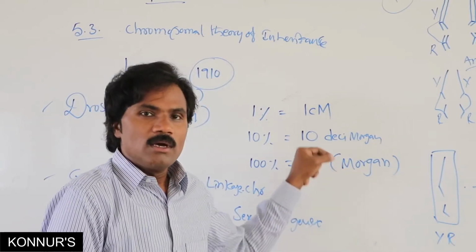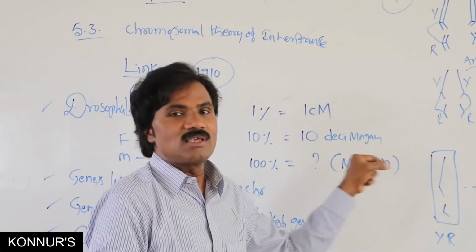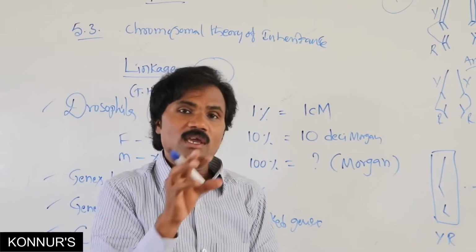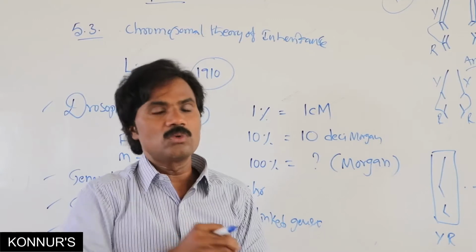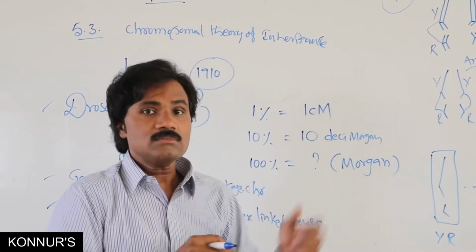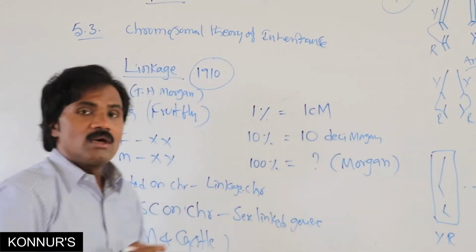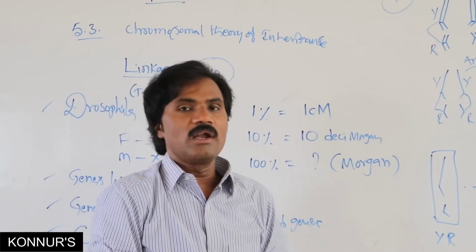More probably these linked groups are present on X, that is X-linked. These linked genes are normally recessive and more affected in males than females. They have given particular characteristic features related to this.